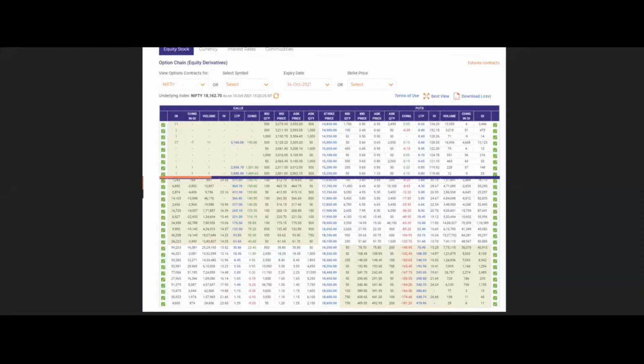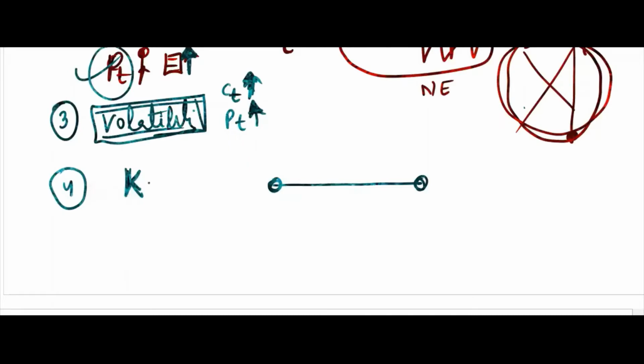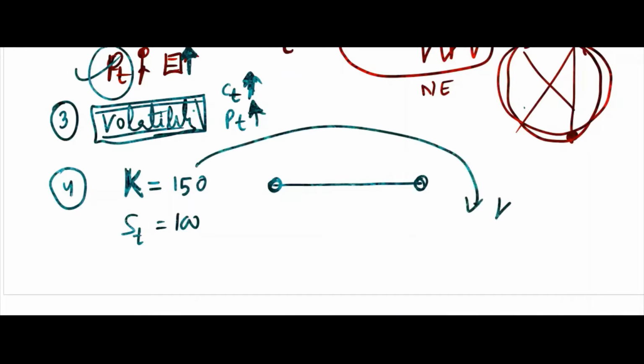If you change the strike price, considering that all others remain constant. Suppose strike price is 150, now ST is 100, and you change this one. You can change the strike price. You go down the rows in the website, you see 180. Because ST will be the same at that instant, this will not change.